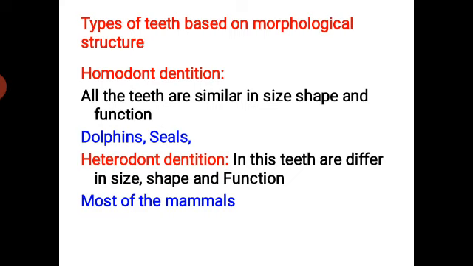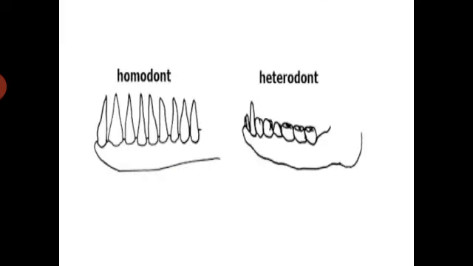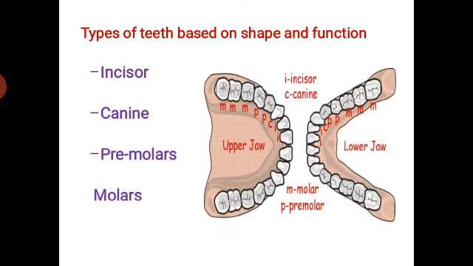In heterodont dentition, the teeth differ in their size, shape as well as function. Most of the mammals exhibit this type of heterodont dentition. So this picture shows the images of homodont and heterodont. In homodont, all teeth appear alike, the same in size as well as shape, whereas in heterodont, different sizes and shapes are observed.